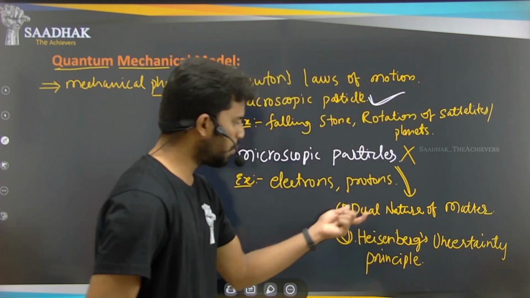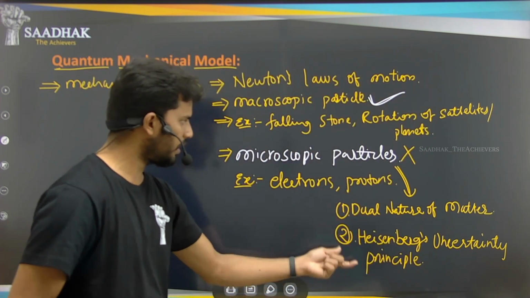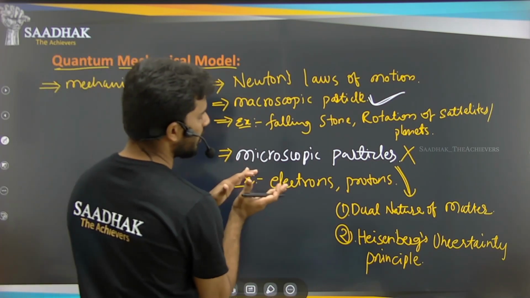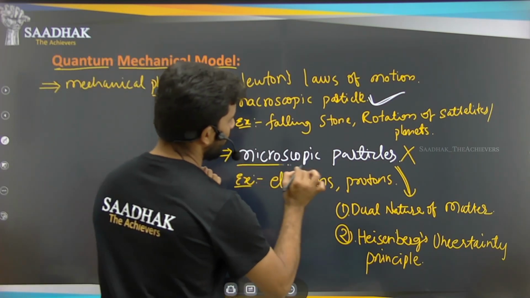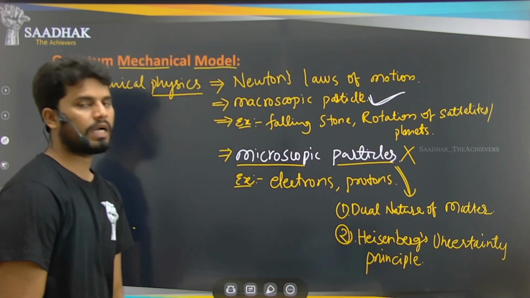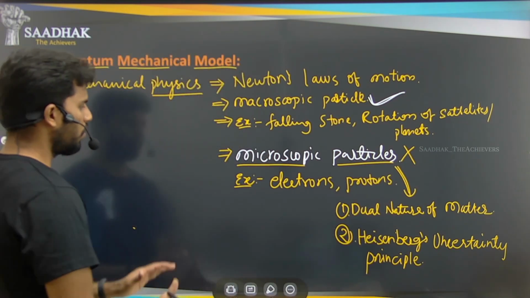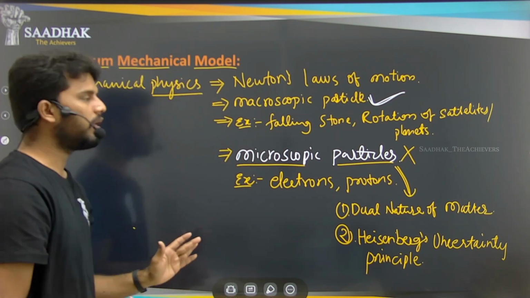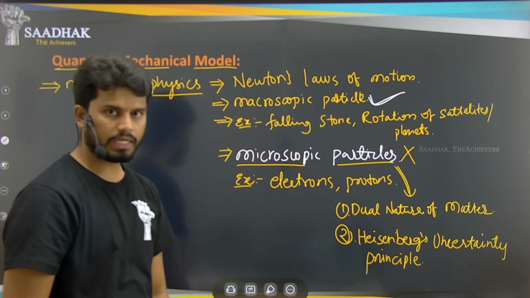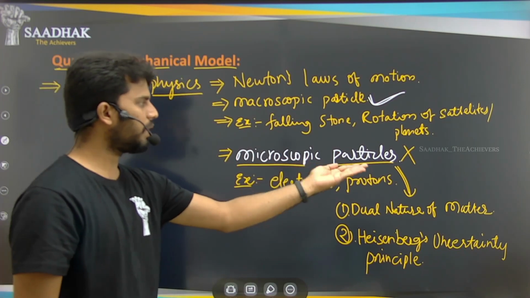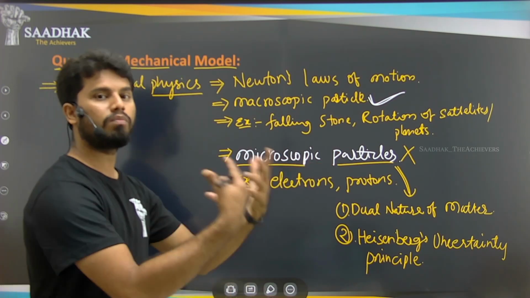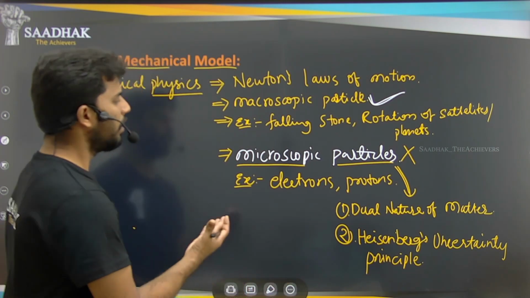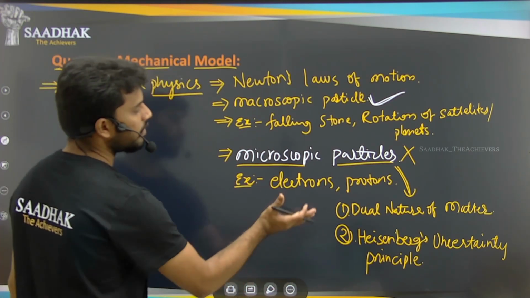So because of these two reasons, classical physics is not able to explain the behavior of these microscopic particles. The Newton laws that we have are only applicable to macroscopic particles, but microscopic particles needed better laws, or better scientific reasons for their behaviors.